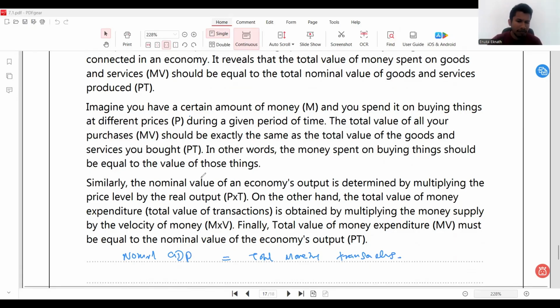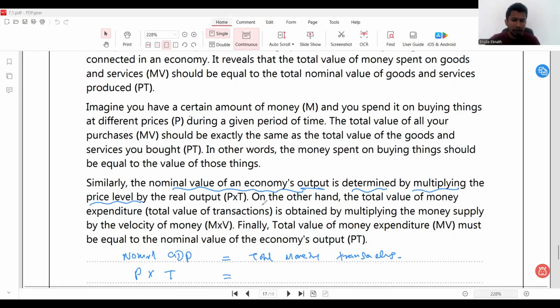So this is what should happen. Similarly, the nominal value of an economy's output, which means the nominal GDP, I'm referring to this, right? Nominal GDP is determined by multiplying the price level, which is P, by the real output, which we denote as T. So P into T gives you the nominal GDP.